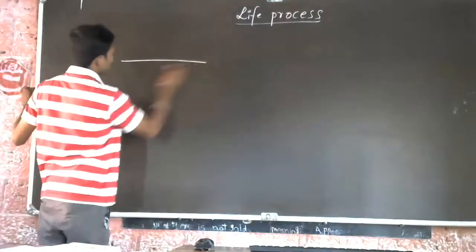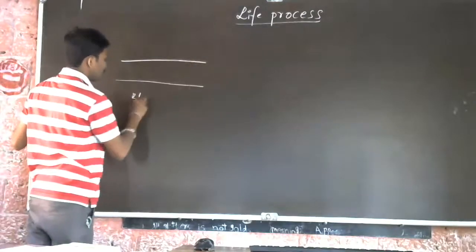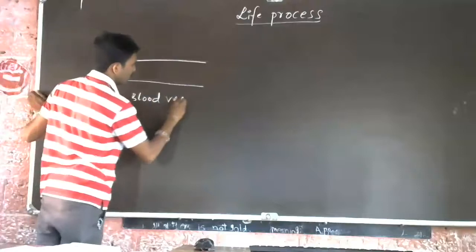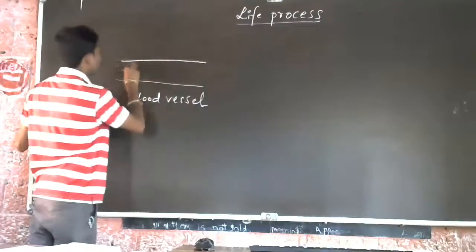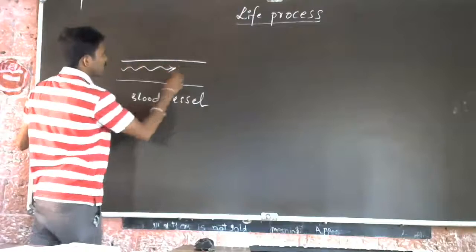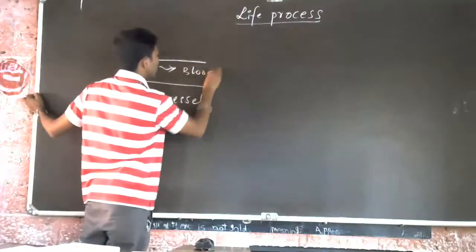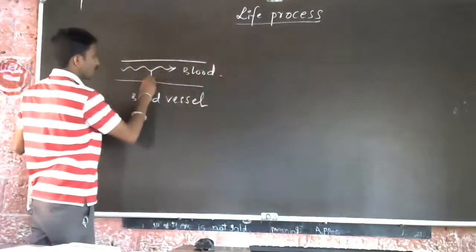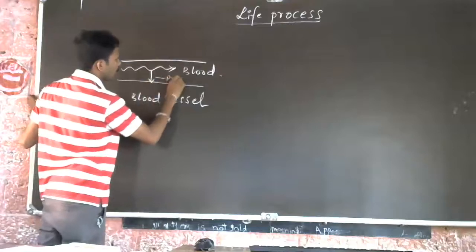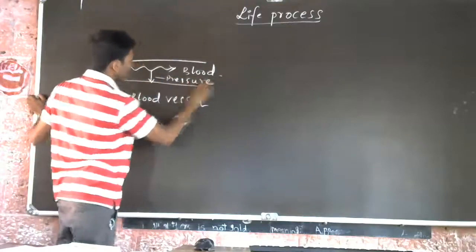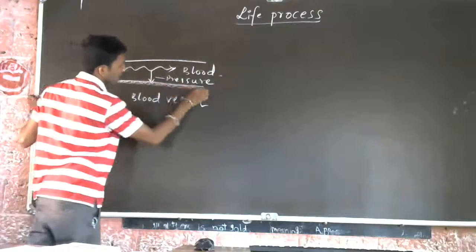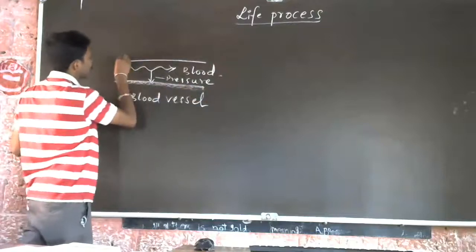Okay, this is a blood vessel. So blood is flowing like this. While it flows, it applies pressure here on the walls of the artery. This is the wall of the artery.